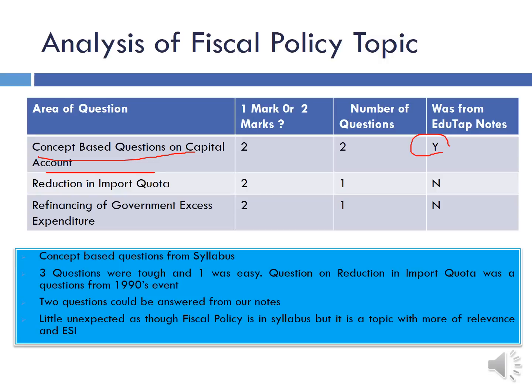Another 2 marker was on reduction in import quota. This is also a very decent question with confusing choices. This was not given in our notes because this was related to the 1990s.